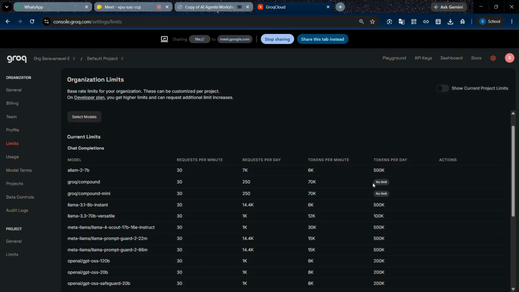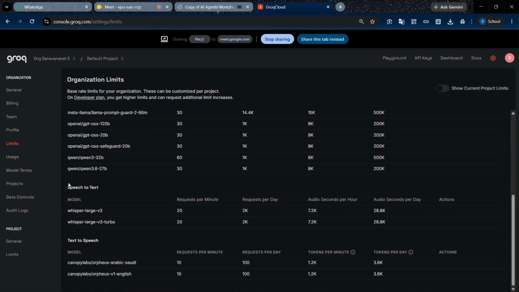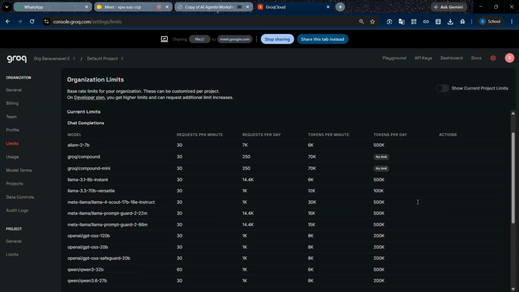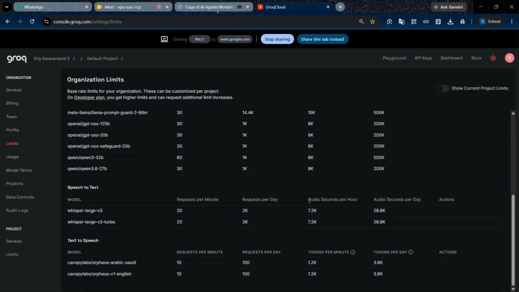For some models they mention no limit. They also provide speech to text and text to speech models, the Whisper models and Canopy Labs models. These show requests per minute, requests per day, and audio seconds per hour. For text data we call the unit a token, but in audio, for the speech to text and text to speech models, they give audio seconds per hour and audio seconds per day.